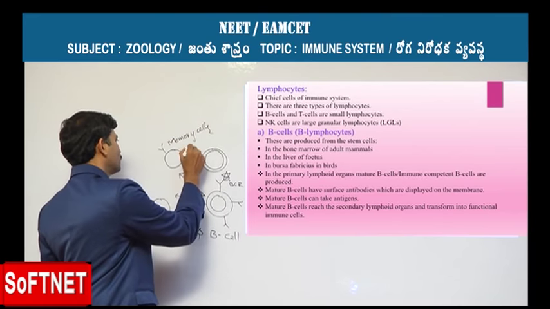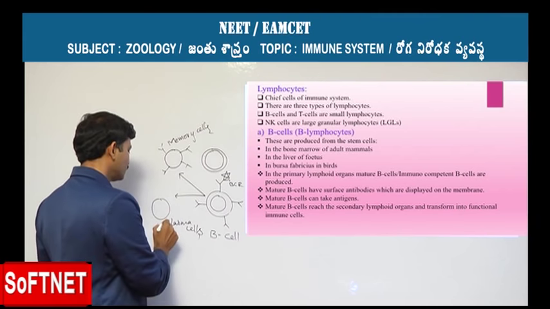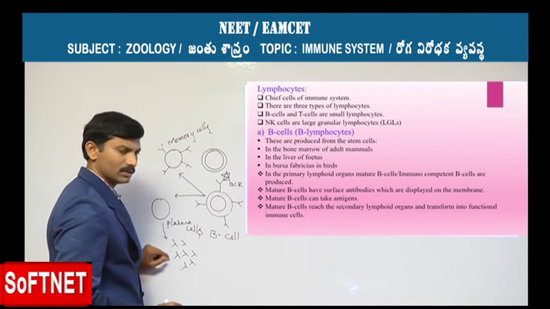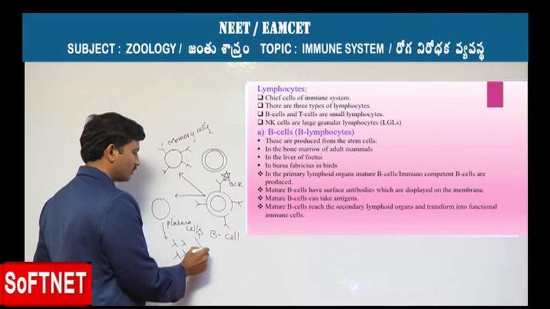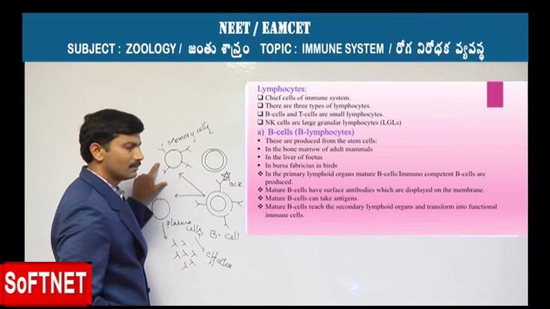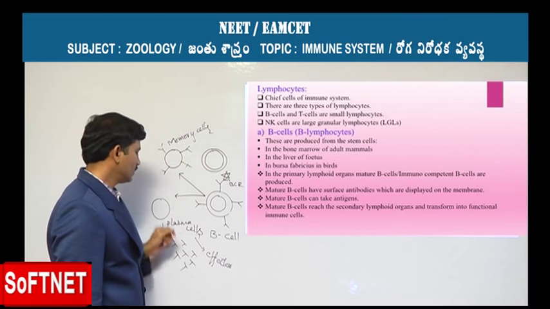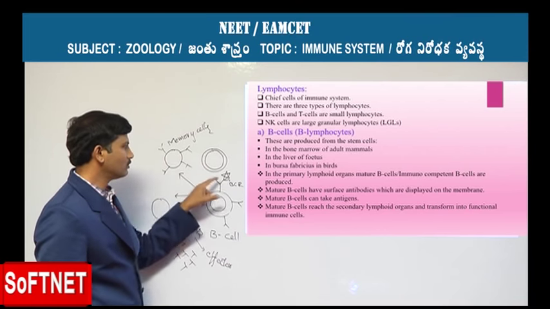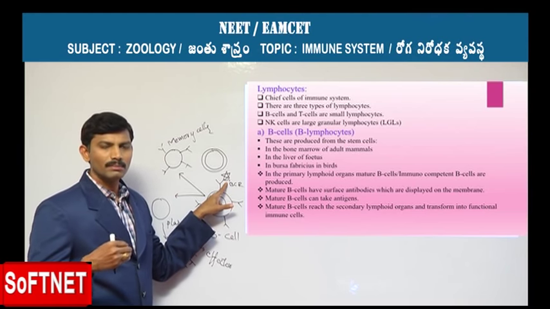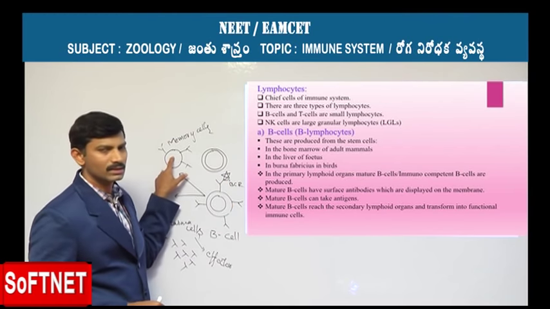The memory cells are provided with membrane-bound antibodies, and the plasma cell is responsible for the production of the antibodies. These plasma cells, which we call effector cells, and the memory cells have a long lifespan. These memory cells are specific to only one particular type of antigen, the same antigen to which the mature B cell was exposed.